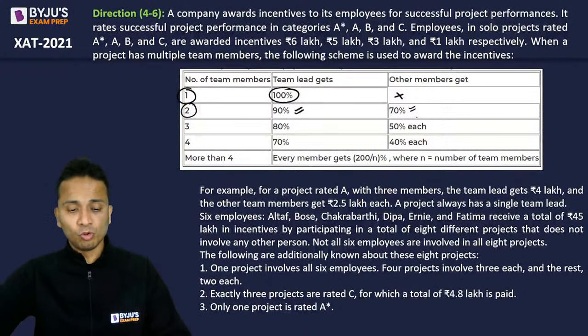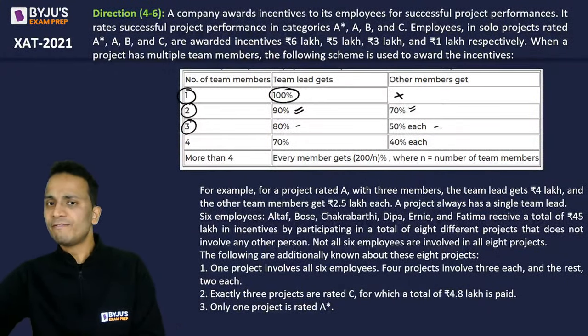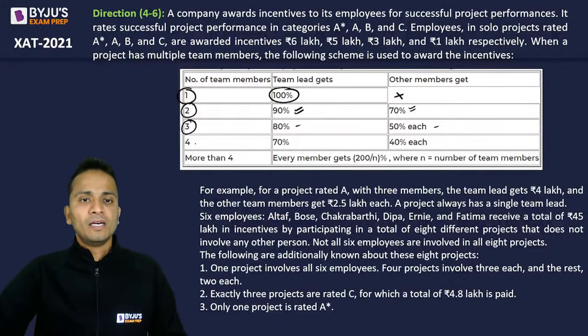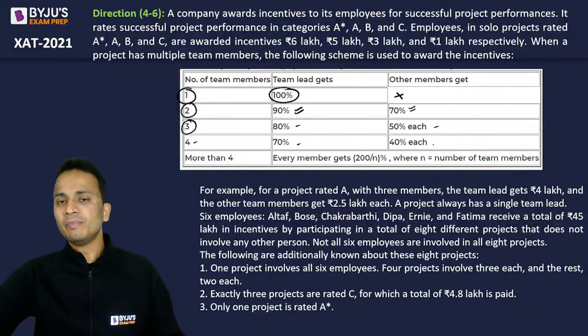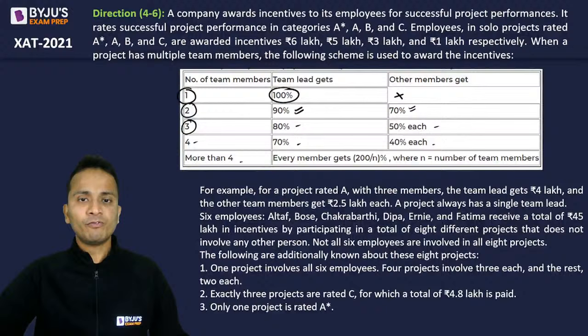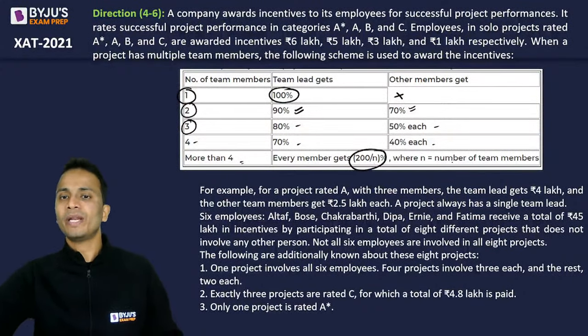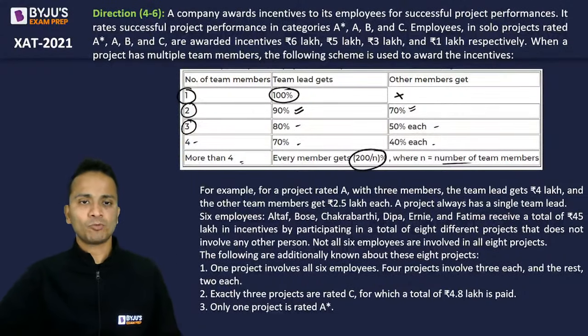Yes, Jayadev, this is more than moderate level, right? Now, when we have three members, the team lead will get 80% and the other two members will get 50% each. If we have four members in total, the team lead will get 70% and the remaining three members will get 40% of the incentive each. Now, for more than four members, every member will get 200 upon n %, where n is the number of team members. Okay, so they have given an example at the bottom.